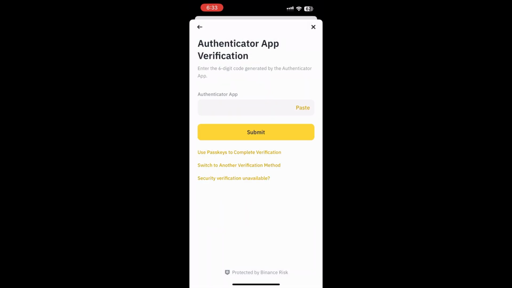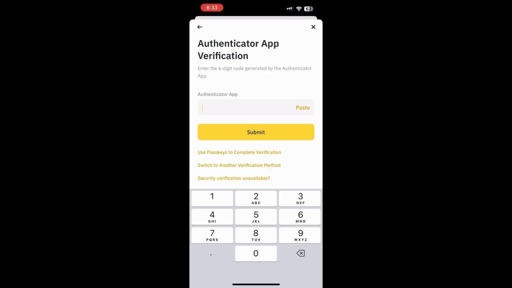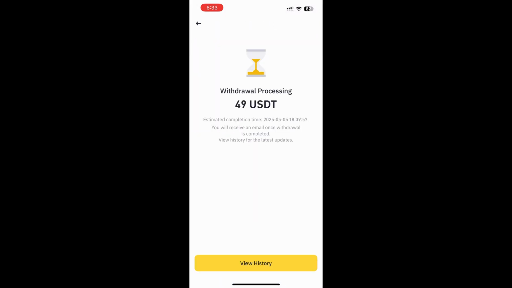Now, let's do the verification. I have set the authenticator app to verify the Binance payment. So just check the code and paste it. Okay.